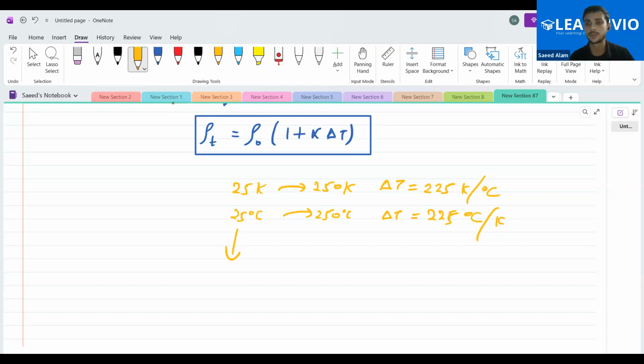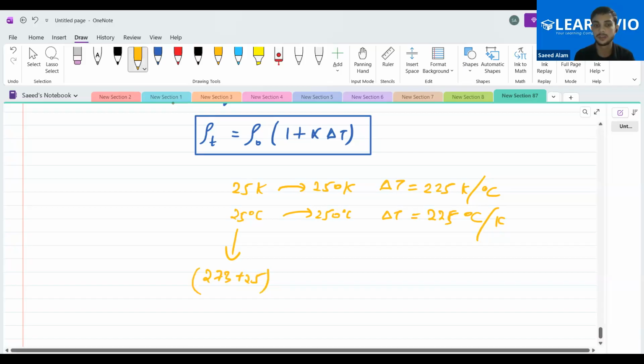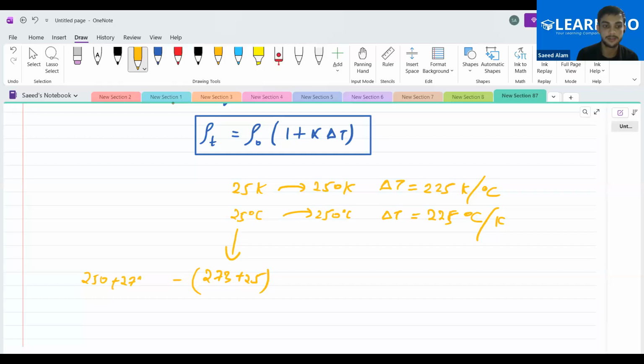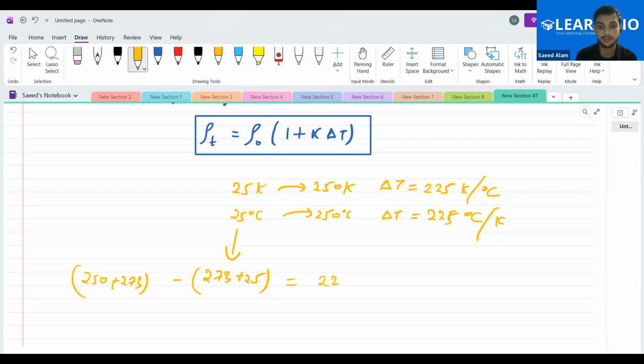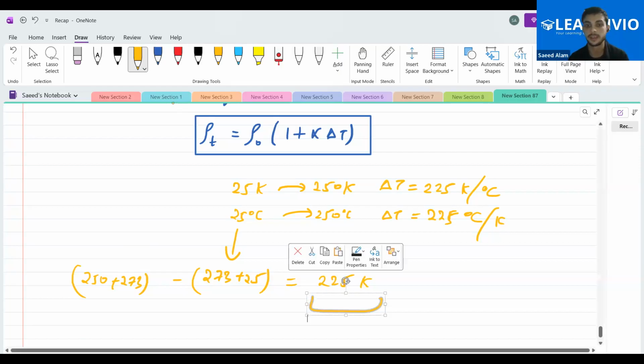If you want to find it out, you people are already saying that it is in degree Celsius, so let me do it for Kelvin. If you convert 25 degrees Celsius into Kelvin, what will you do? 273 plus 25. And you subtract it from 250 plus 273. This is the final one in Kelvin. If you do so, you will still get 225, this time in Kelvin. Yes or no? Yes, sir.